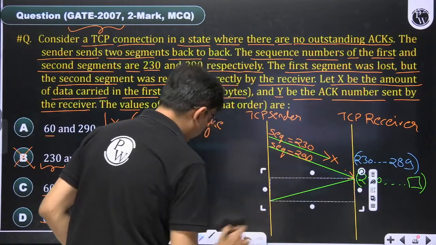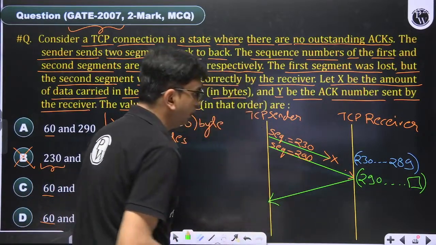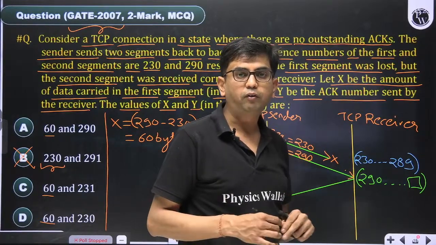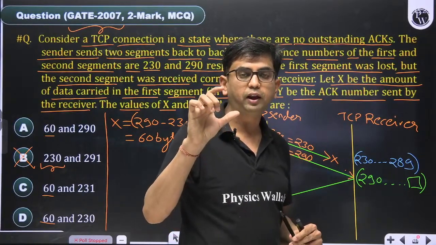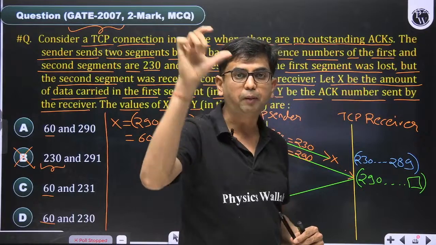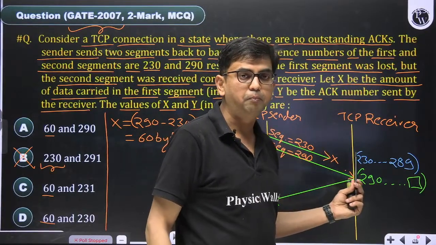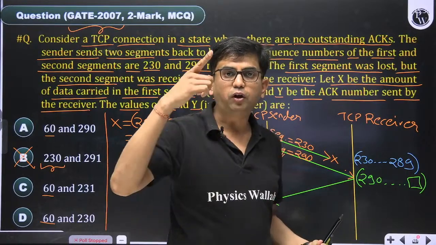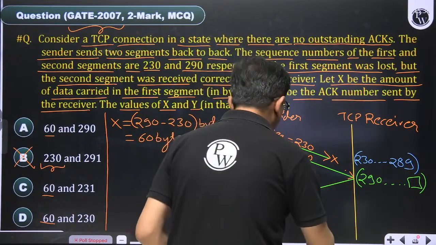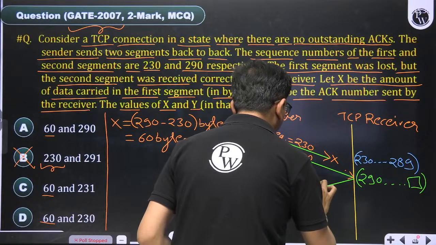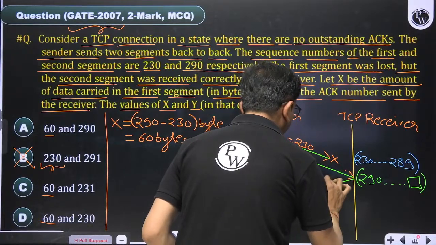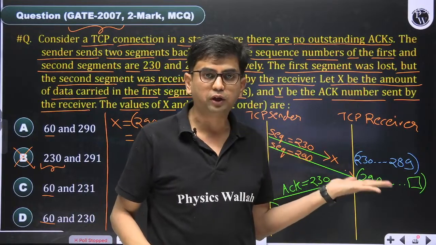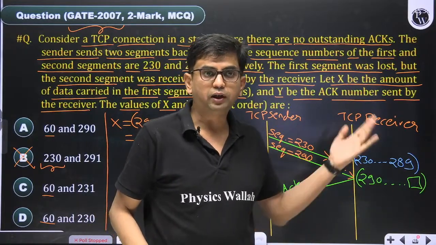And that acknowledgement is the number which is expected by the receiver. The receiver is always maintaining a number which is known as the next expected byte, and the next expected byte number in the receiver variables is 230. The receiver is waiting for 230. So the acknowledgement number sent by the receiver is 230, and it is saying that I am looking for 230. I am waiting for 230.